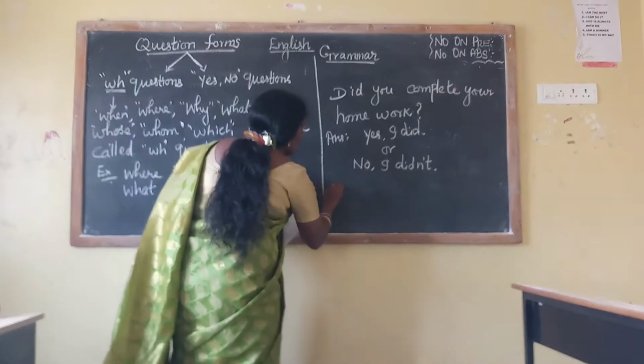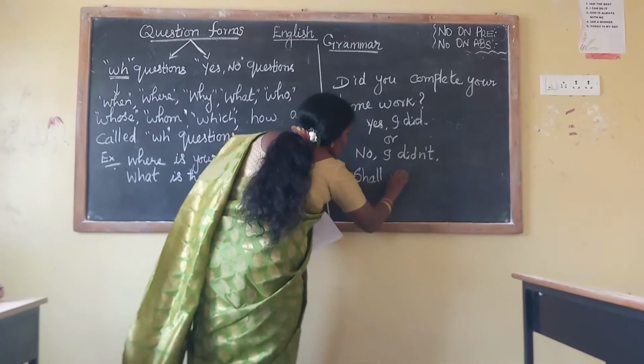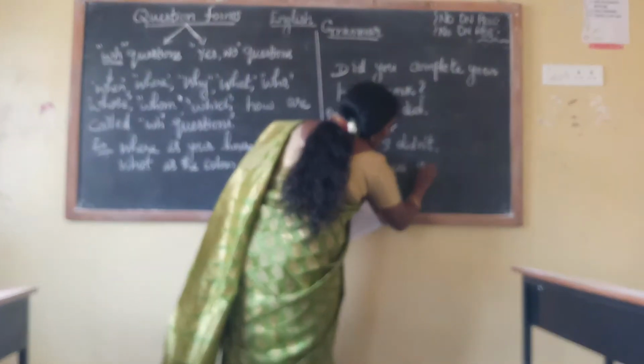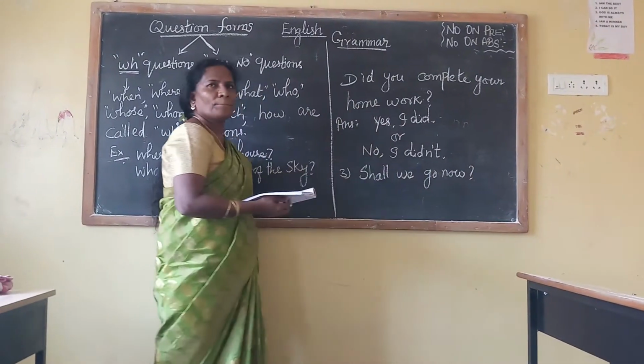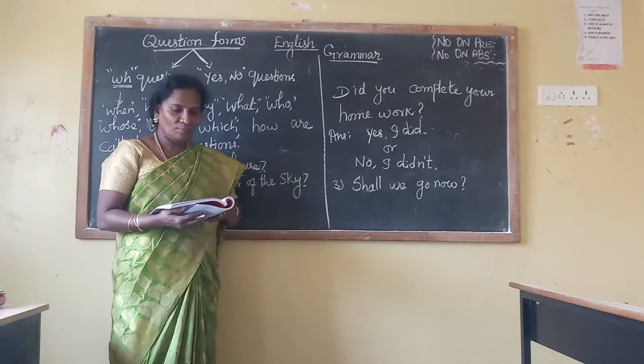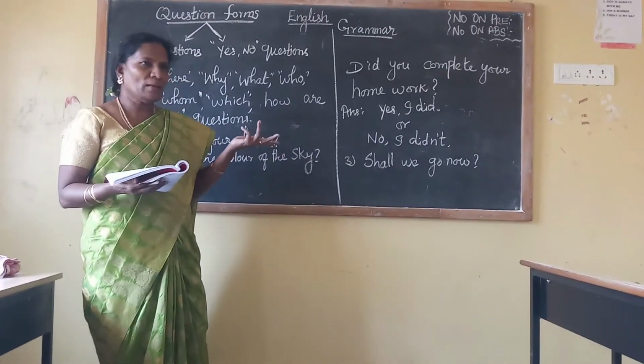Shall we go now? Next question. Shall we go now? What is the answer? Yes, we shall.